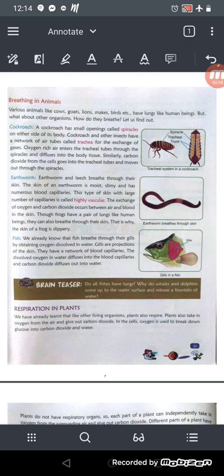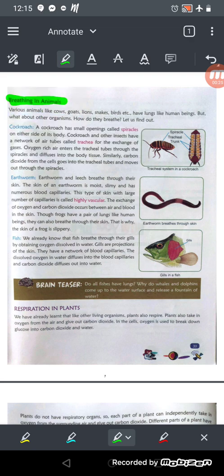So, welcome to the third part of our respiration chapter, and it's a very interesting part. In this part, we will learn about breathing in animals, a very interesting topic, okay?